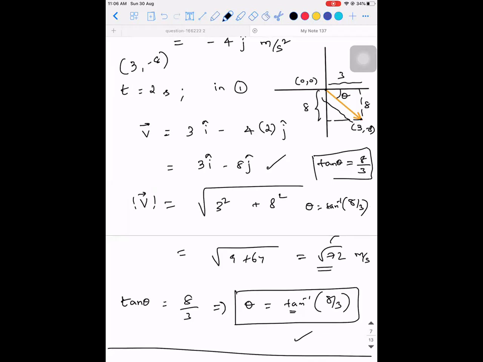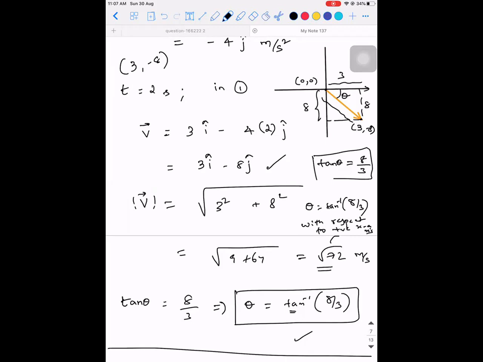Fourth quadrant. With respect to x-axis, theta is equal to tan inverse of 8 by 3. You have to write it like this, with respect to positive x-axis, or you can also say east direction. It's up to you. But generally don't use east because that varies in 3 dimension.